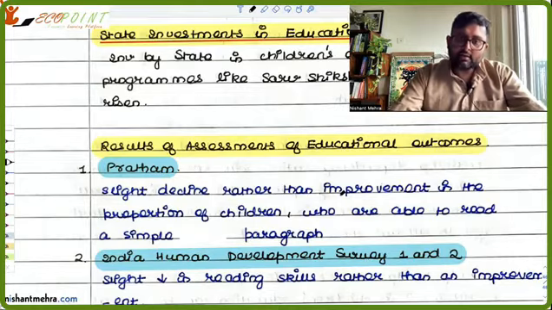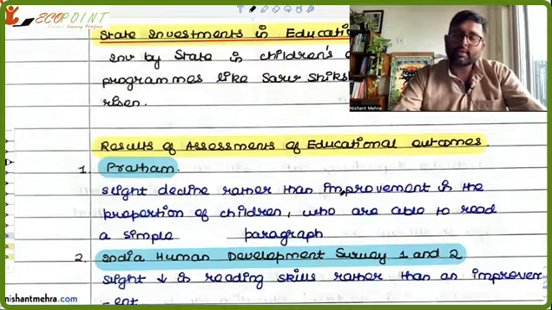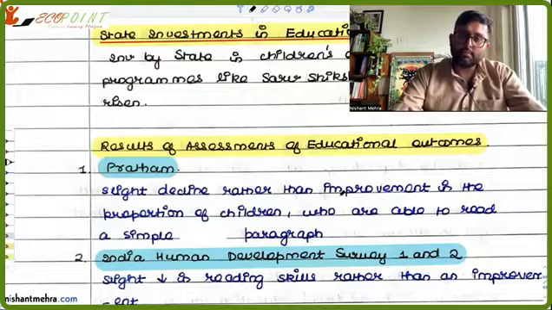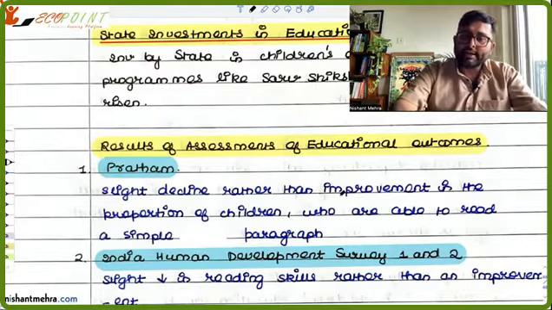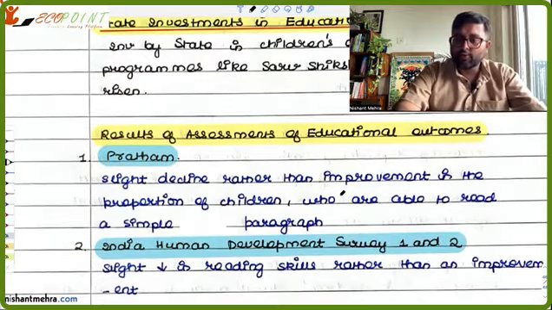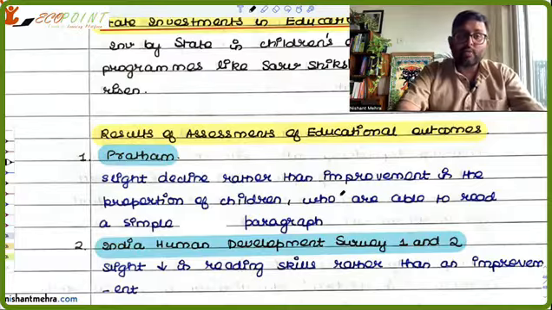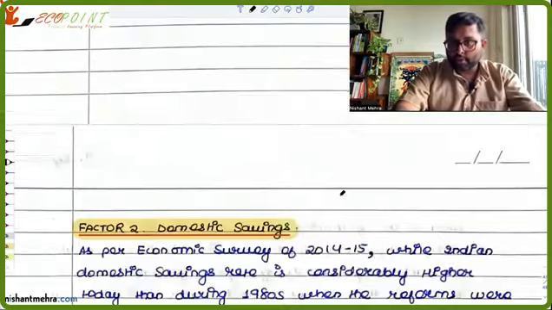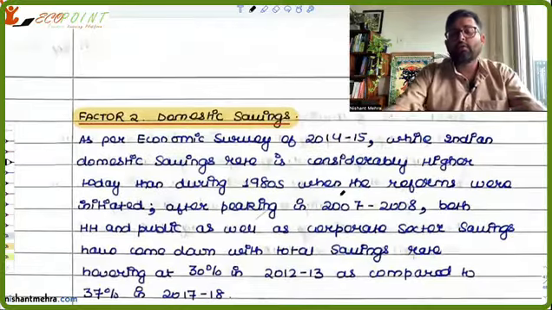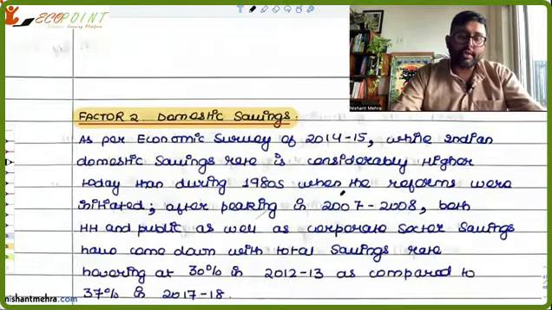And not only that, the India Human Development Survey 1 and 2 also has almost a similar result. That is, there is a slight decline in the reading skills rather than an improvement over time. So it means that there is a need for investing in human capital formation, right? You can't just do a facelift. You need a proper approach where human capital formation is going to be improved, right?